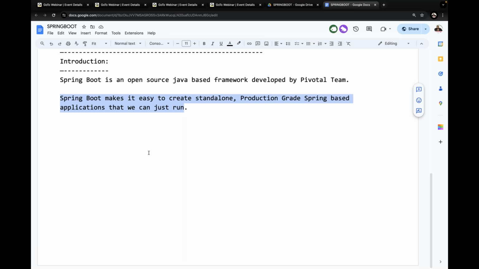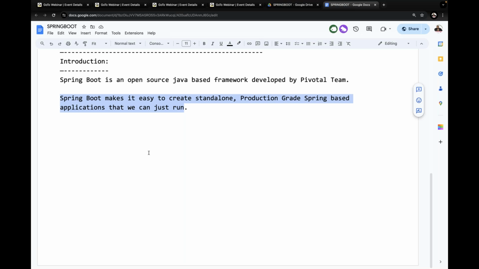Later on I'm going to give elaborated information, but for the time being we have to understand what this Spring Boot actually is. Spring Boot makes it easy to create standalone production grade Spring based applications. Standalone in the sense, we are already aware of it. It's a matter of preparing a simple Java program. That's the meaning of standalone. No client server architecture. We are just preparing a normal Java class and main method. That's the meaning of standalone.